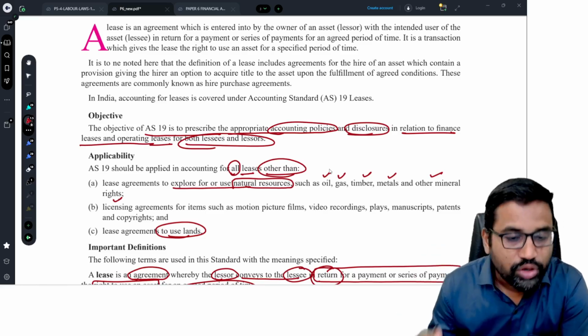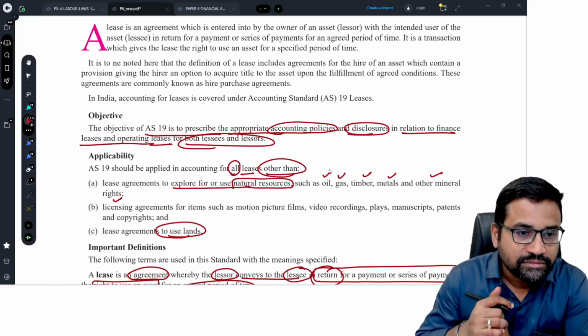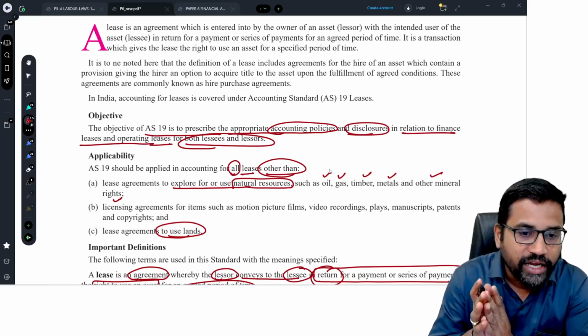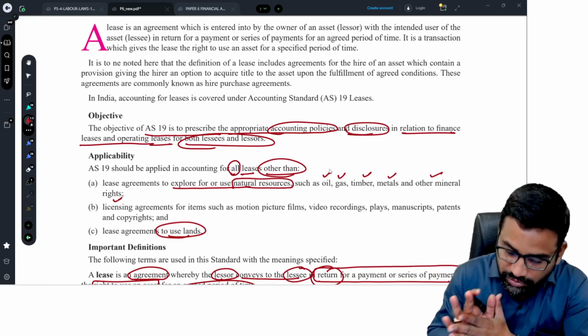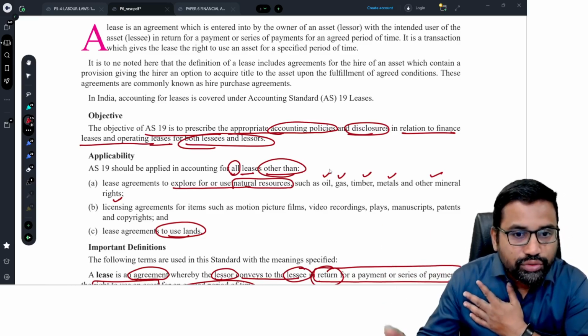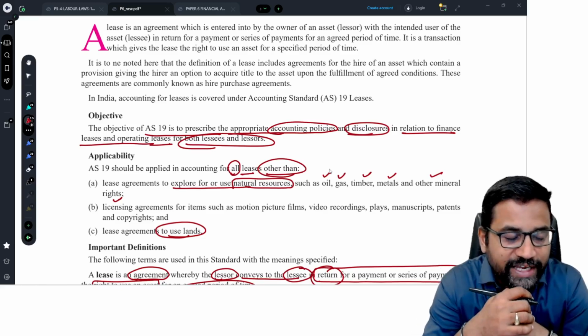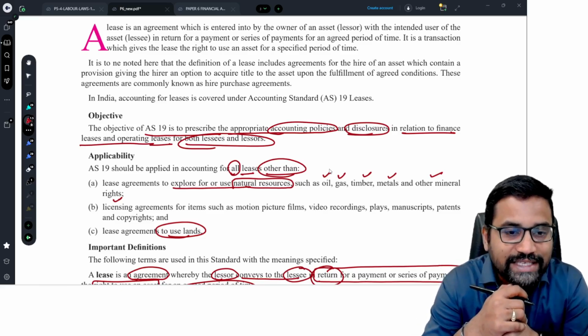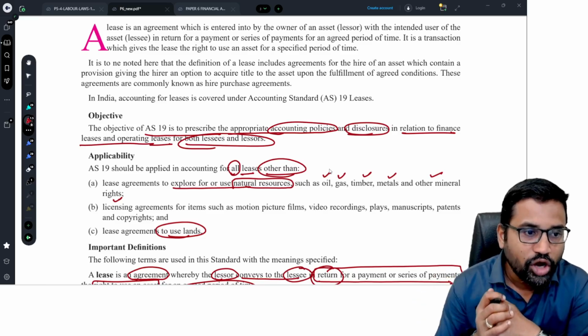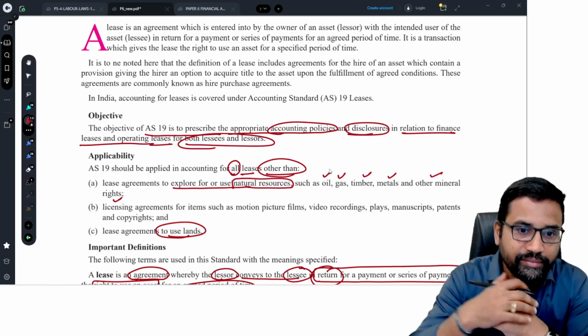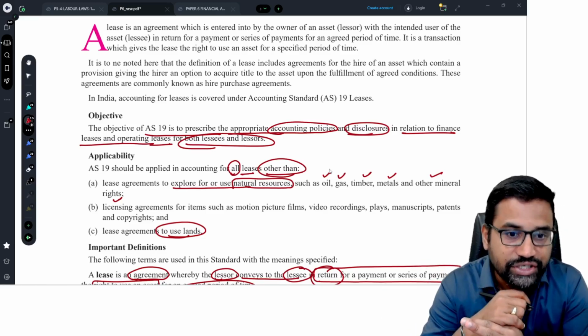Like they want to extract oil, gas, or they have taken a right to explore the timber in the forest. Or metals they want to excavate, explore.